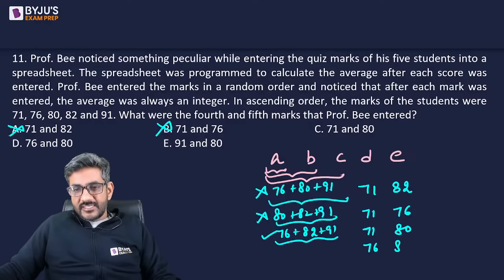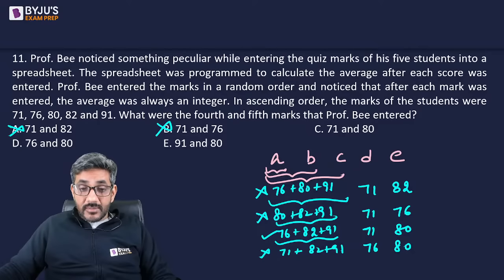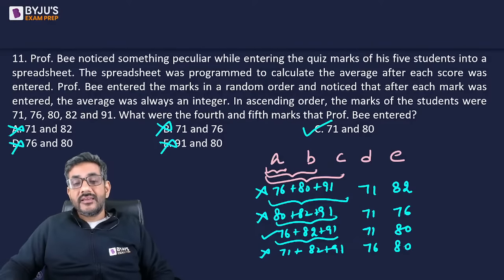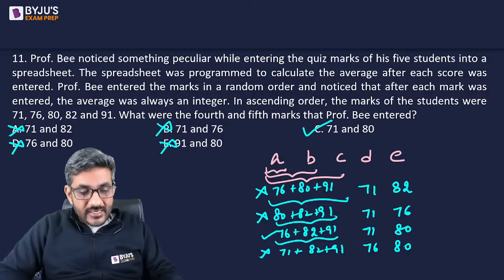What if it is 76 and 80? If it is 76 and 80, the first three numbers are 71, 82 and 91. Their sum is 244. 244 again is not divisible by 3. So this also is gone. And by the same logic, the last would also be gone. Straight away I can say that C option is the correct answer for us.